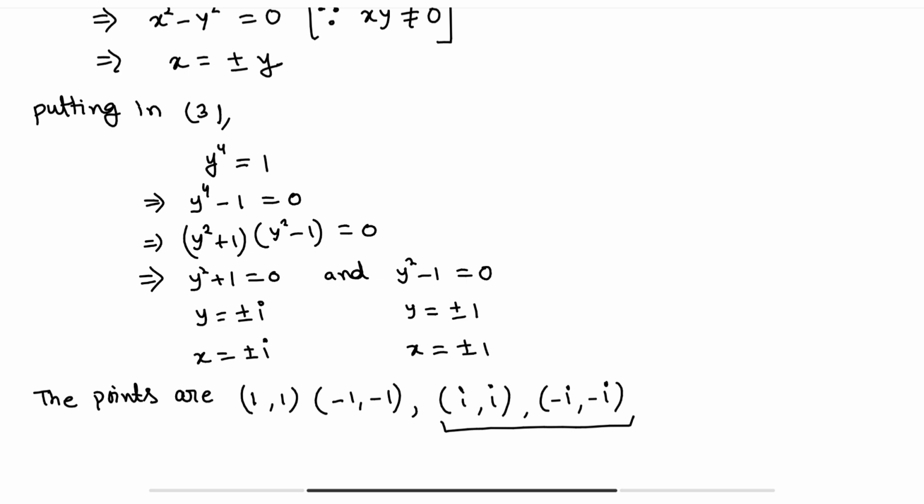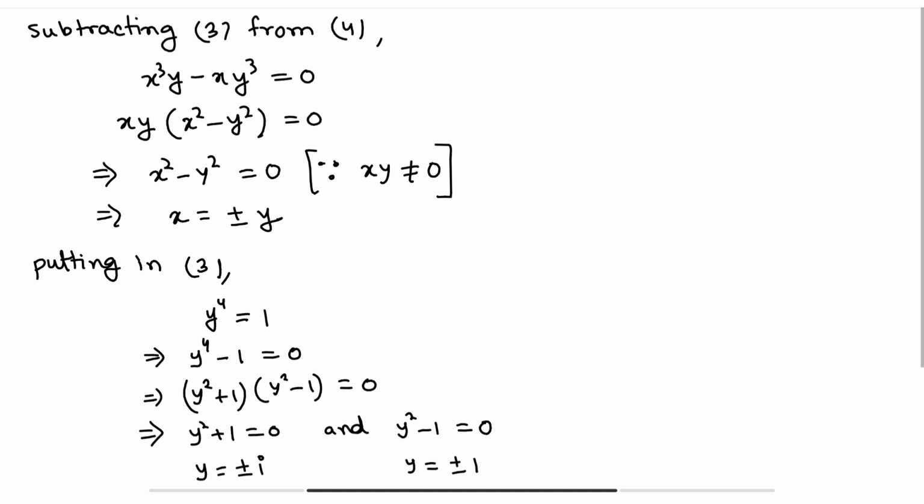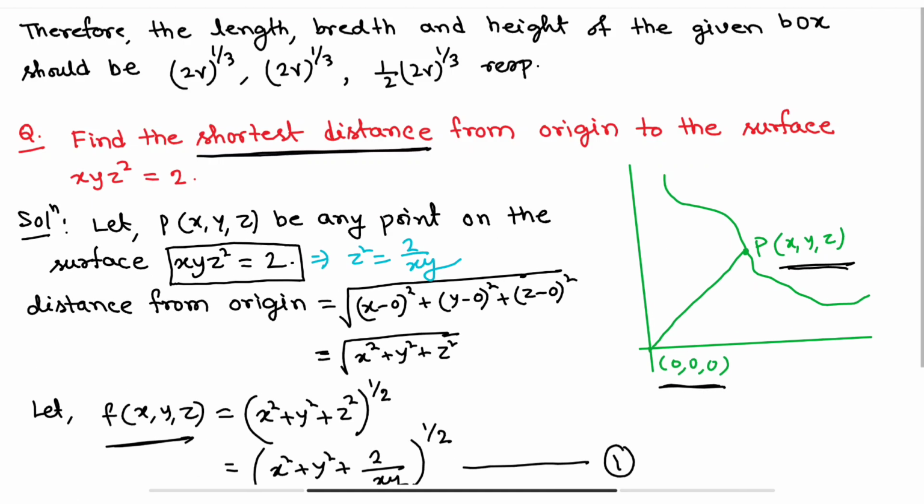No, because it is given that z square equals 2 by xy, and z square is obviously greater than 0.